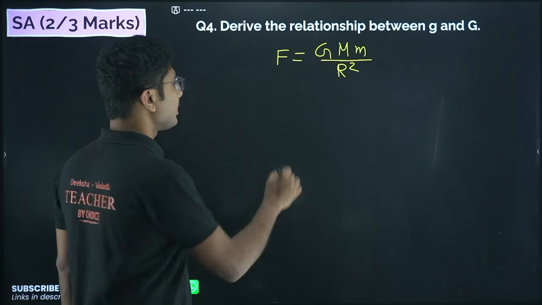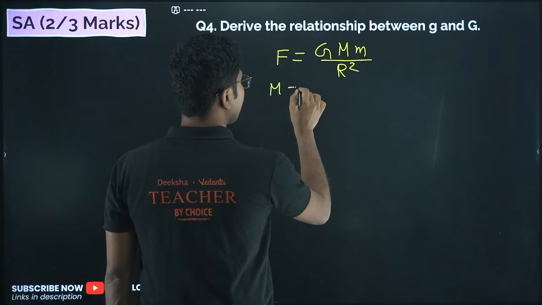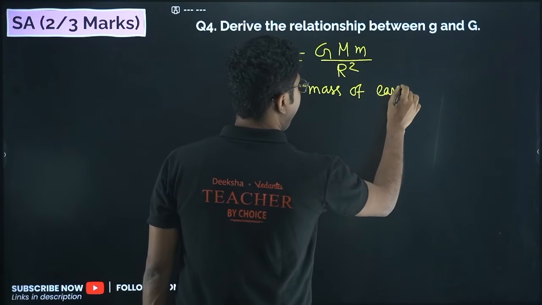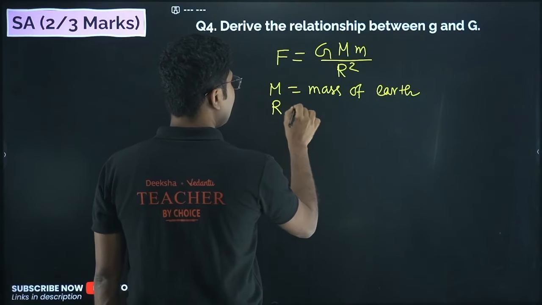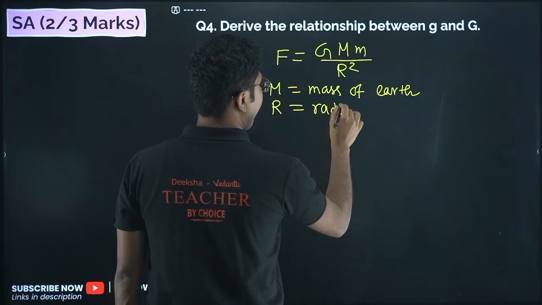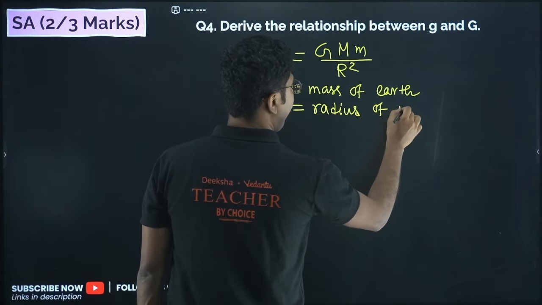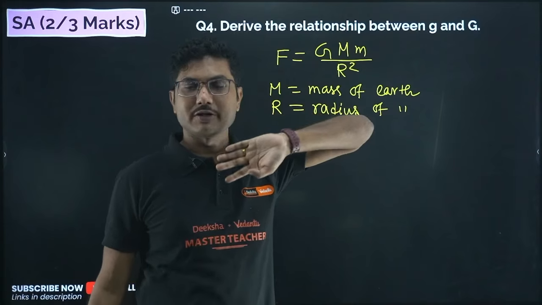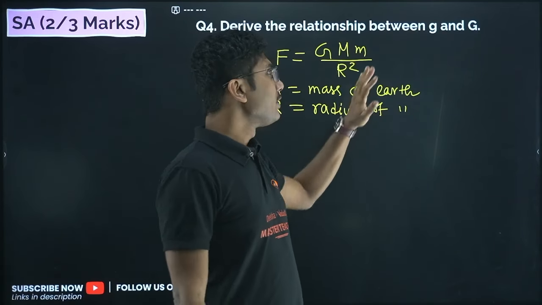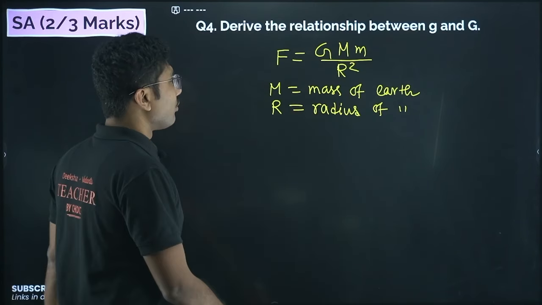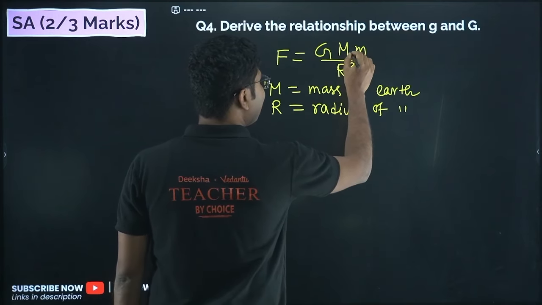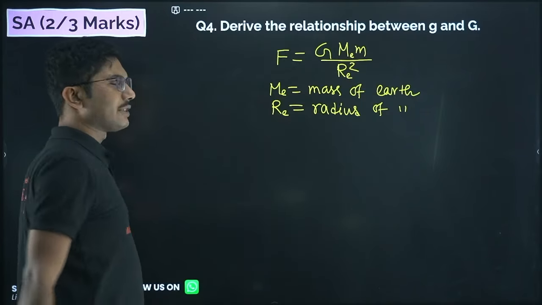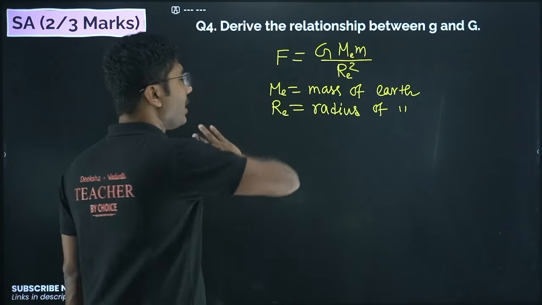M is mass of earth, m is mass of the object, and r is radius of earth. Okay, so these quantities are there because we are talking about small g. Small g refers to the gravitational acceleration of earth, so that's why you can directly take the mass of earth. If you do not want to write it out, then you can add a subscript e over here. Generally Me refers to mass of earth and Re refers to radius of earth. Okay, so this is the first part.